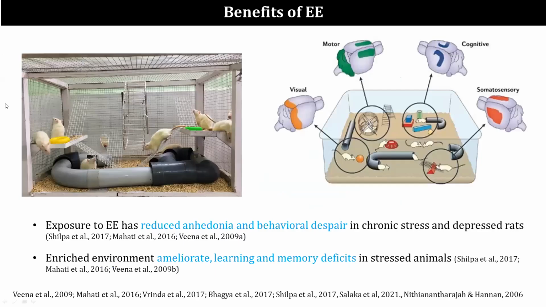A previous study from our lab has shown enriched environment to be beneficial in several neuropsychiatric and neurological diseases. Enriched environment is a large cage which consists of toys, tunnels, ladders, and wheels. This is known to improve cognitive function, psychomotor stimulation, and it also provides novelty to these animals. Several reports from our lab and from other labs have shown that it decreases the behavioral deficits in animals in neuropsychiatric diseases and also in neurological diseases like Alzheimer's disease.